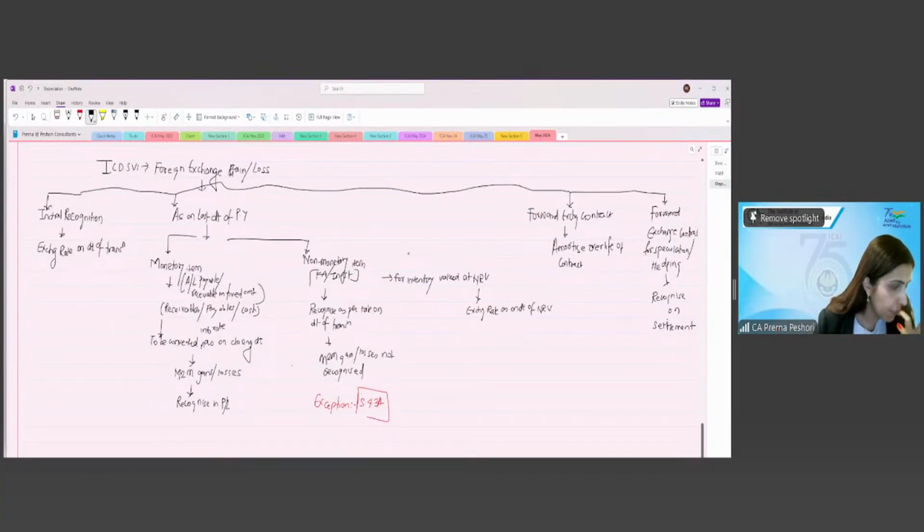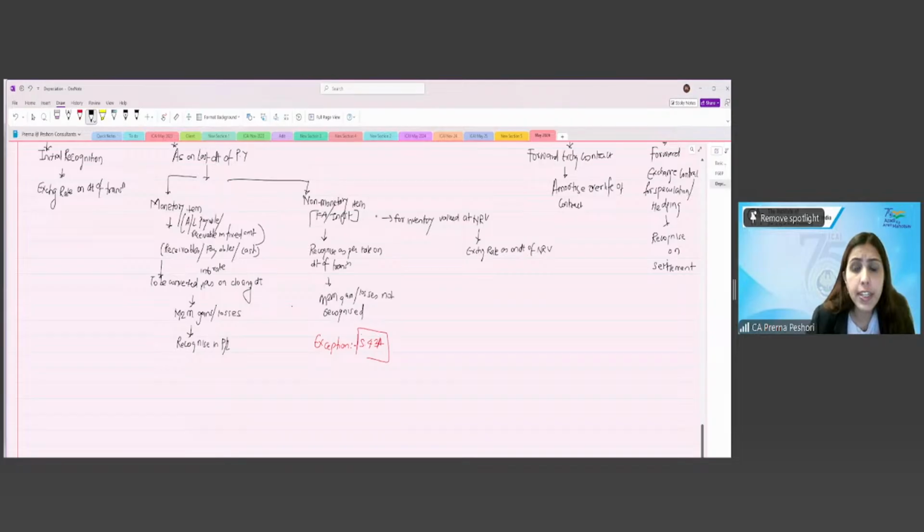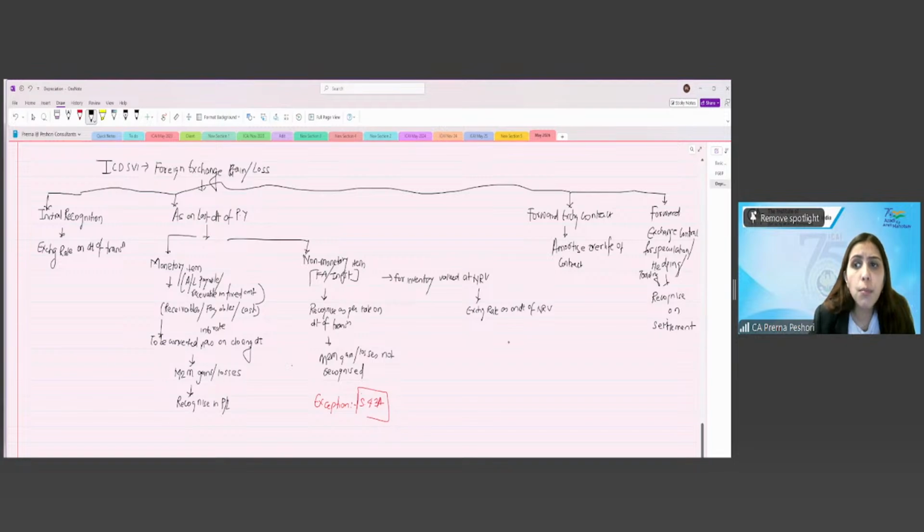Ma'am, forward exchange contract for trading purposes, amortize over the life of the contract? No. For trading, speculation, hedging, for 3 purposes, it will be recognized on the settlement. Here it will also include the trading. Other than that, any forward exchange contract, you have to amortize the premium or discount over the life of the contract. Okay. Clear? Any other questions? Any doubt?